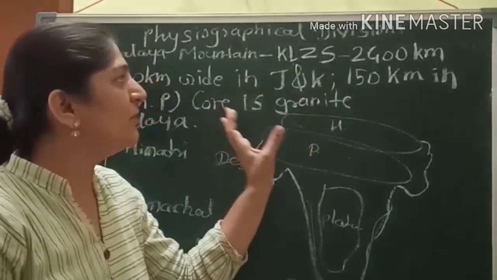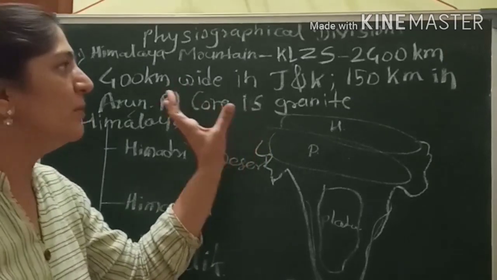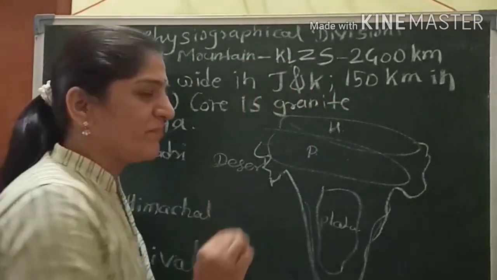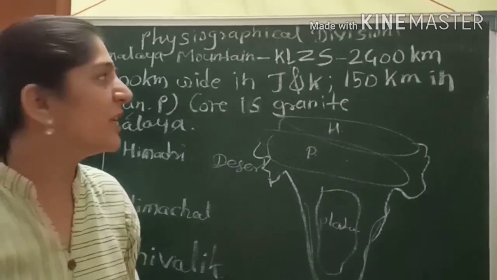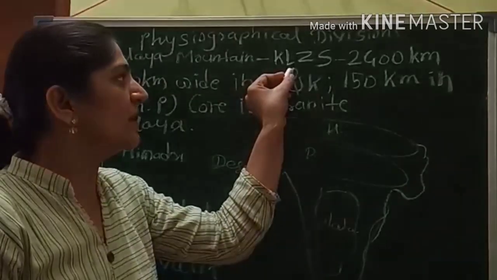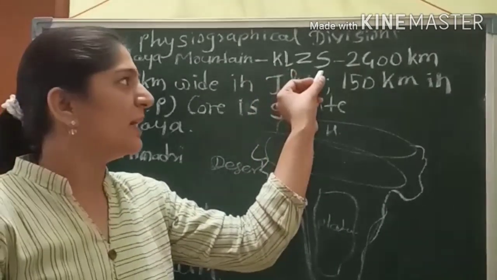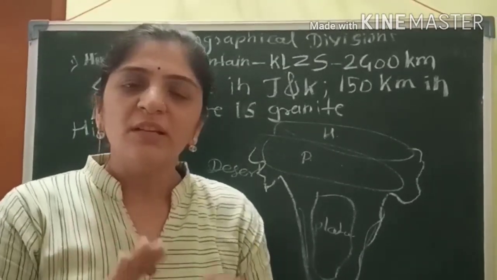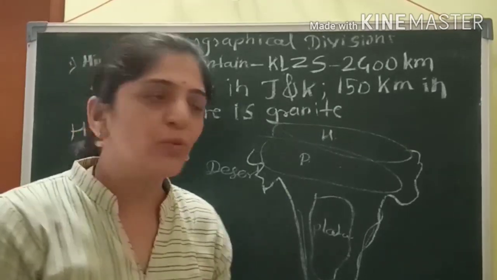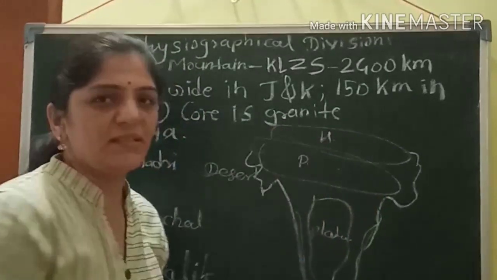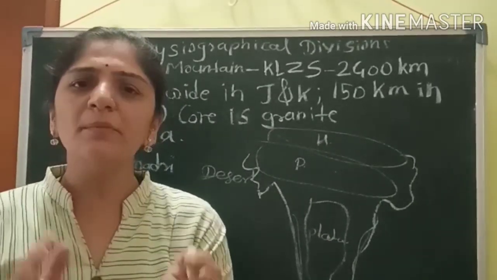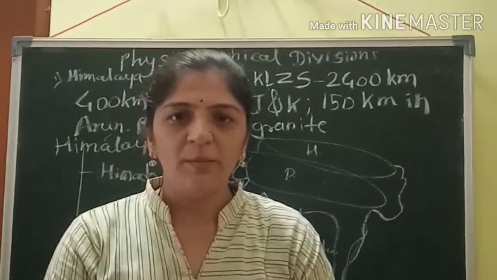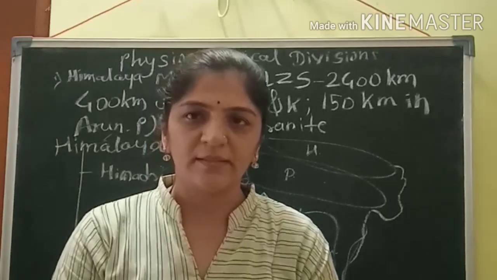It is important to remember KLZS. K means Karakoram, L means Ladakh, Z means Zaskar, and S means Siachen. These are the four mountain ranges which run through the Himadri region, so it is the best way to remember the top layer.